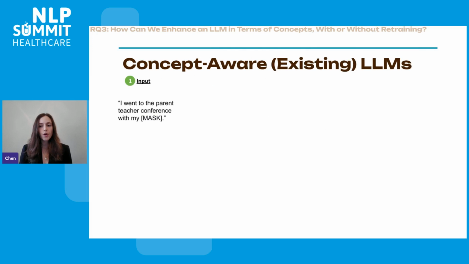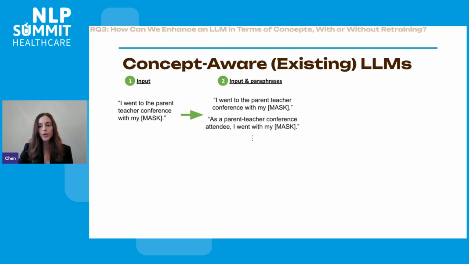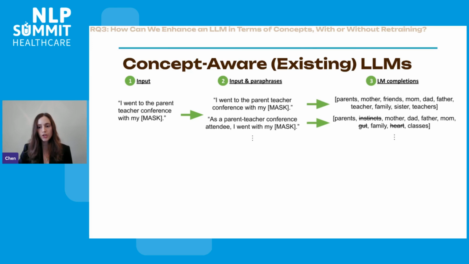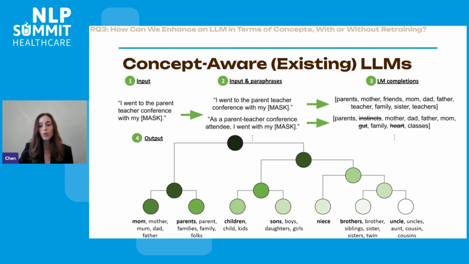This is an illustration of our post-processing manipulation. In short, given a masked sentence, such as "I went to the parent-teacher conference with my", we augment it by creating paraphrases. We then retrieve the LLM's top completions for the input sentence and its augmentations. And then, to increase the signal-to-noise ratio, we drop sparse completions. Lastly, to form concepts, we perform agglomerative clustering using the LLM contextual embedding.